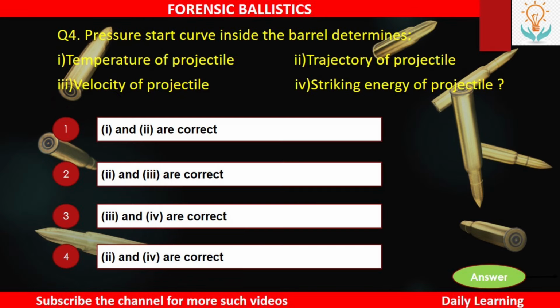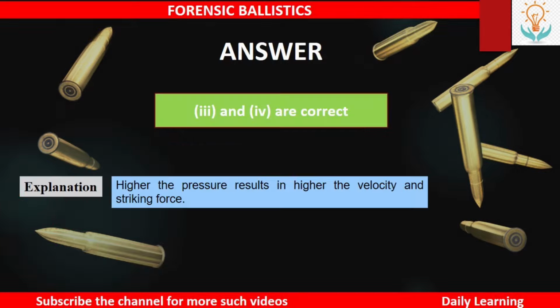Next, the pressure start curve inside the barrel determines first temperature of projectile, second trajectory of projectile, third velocity of projectile, or fourth striking energy of projectile. So first option is 1 and 2 are correct, second 2 and 3 are correct, third 3 and 4 are correct, or fourth 2 and 4 are correct. So the answer is third, 3 and 4 are correct. Higher the pressure results in higher the velocity and the striking force.